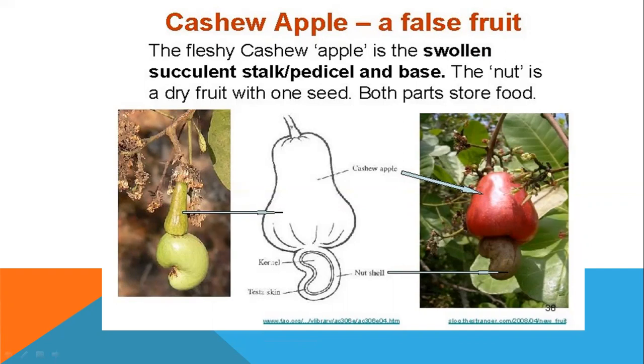And the one we take nuts from, the cashew nut, is a true fruit, but it is not fleshy. We cannot eat this one. Inside it the cashew is there, and we get the cashew from there. On the tree, it looks like this. The nut is a dry fruit with only one seed in each.